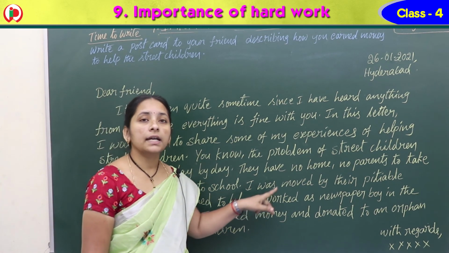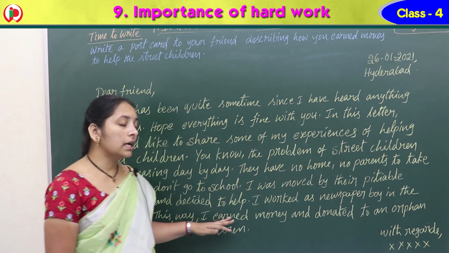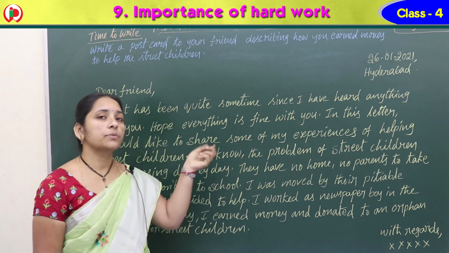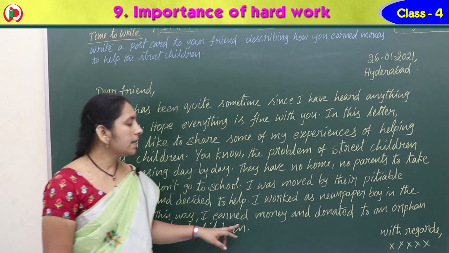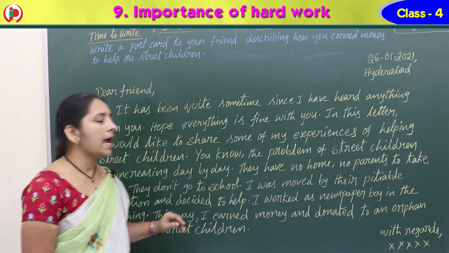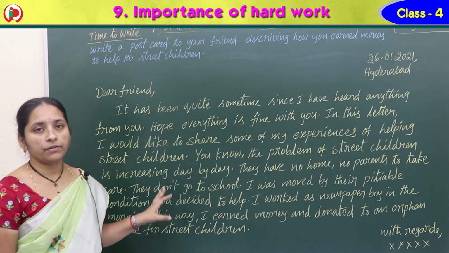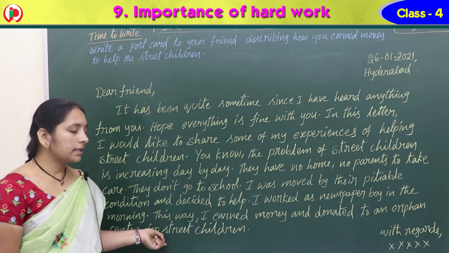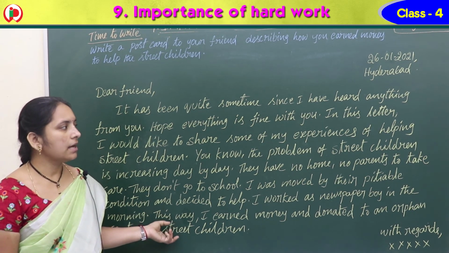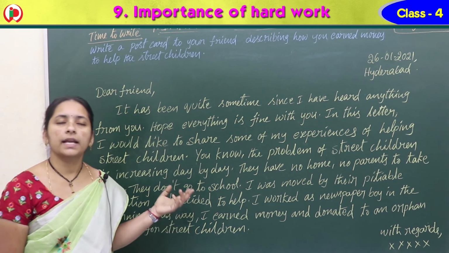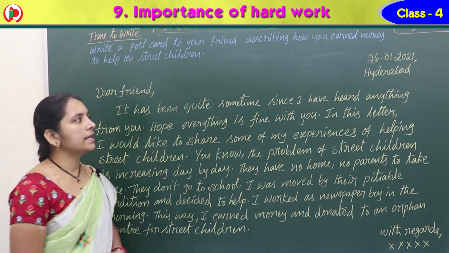So I worked as a newspaper boy in the morning. So this way I earned money. Morning newspaper boy means distributing newspapers to every house, so that they give money. Yes, I earned money and donated to an orphan center for street children. So wherever we have a street children center, an orphan center, I donated for them. Okay, very great thing, no? So you can also share your experience like this, what you have done. Okay, ma? So all of you write this in your book.